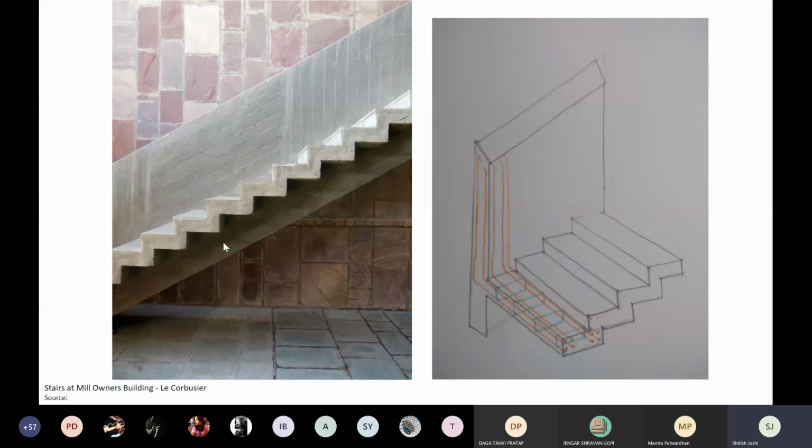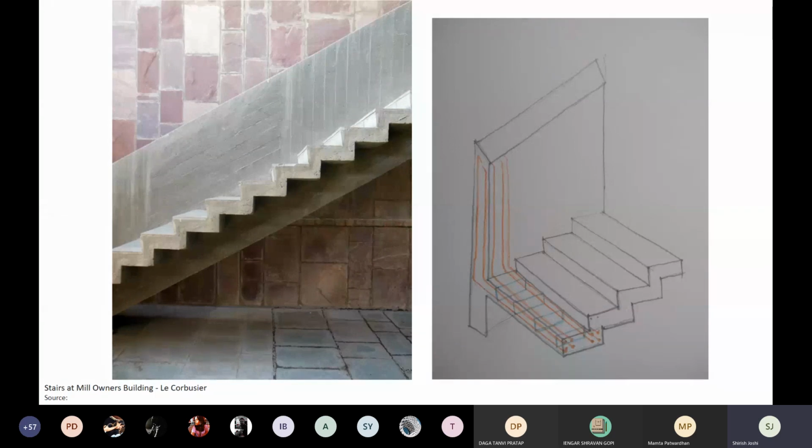Again, very interesting innovations because of RCC and its ability to create new kinds of structural dynamics. We are also going to see a little later how folded staircases are made and how the reinforcements in a folded staircase are.